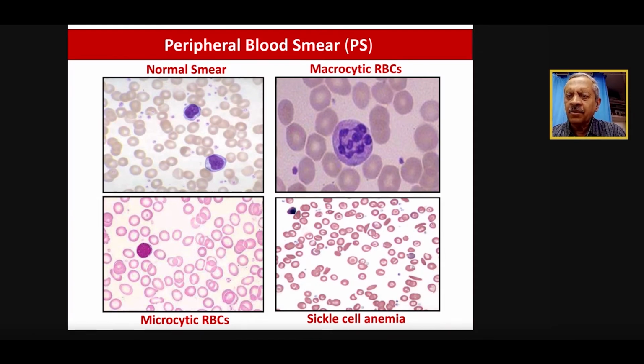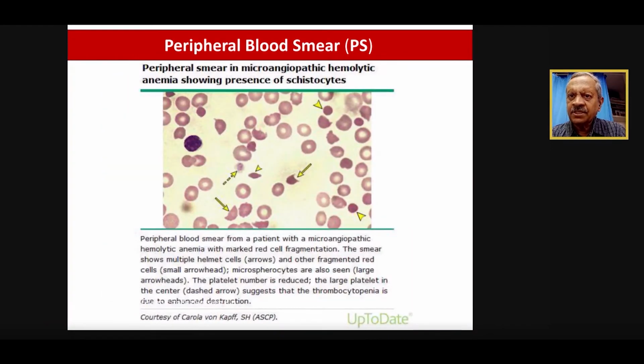Their central pallor is much expanded, a very thin rim of hemoglobinization, and they are all small. So this is microcytic RBCs. The other one is the macrocytic, and the last one, the right lower corner, as you can see, there are many cells which are small, and there are many cells which are sickle shaped, right? So this is sickle cell anemia. These are just representative, and we have to discuss with the pathologist.